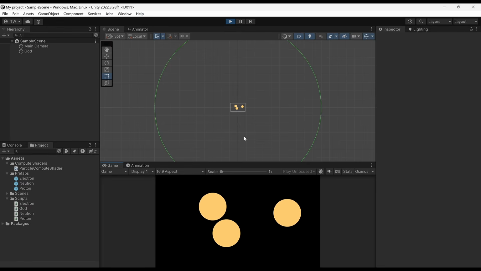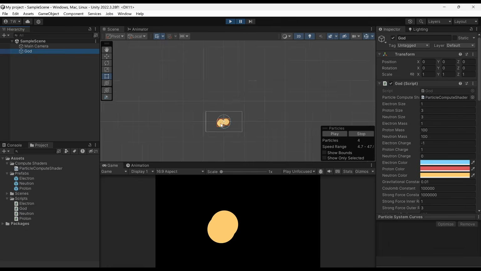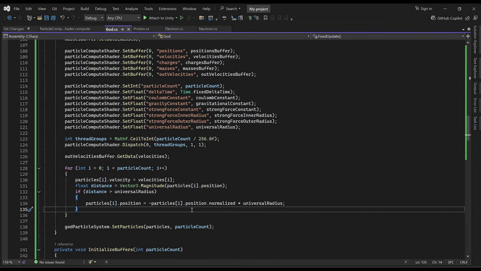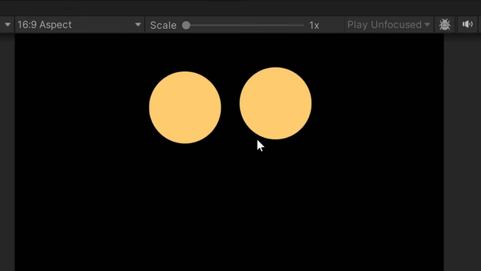What? Why are they teleporting? Okay, this is odd. This is bizarre. Where did the other ones go? Oh. They're on different Z points still. Let's just set all of their Z positions to 0 here. 1 neutron, 2 neutron, and...